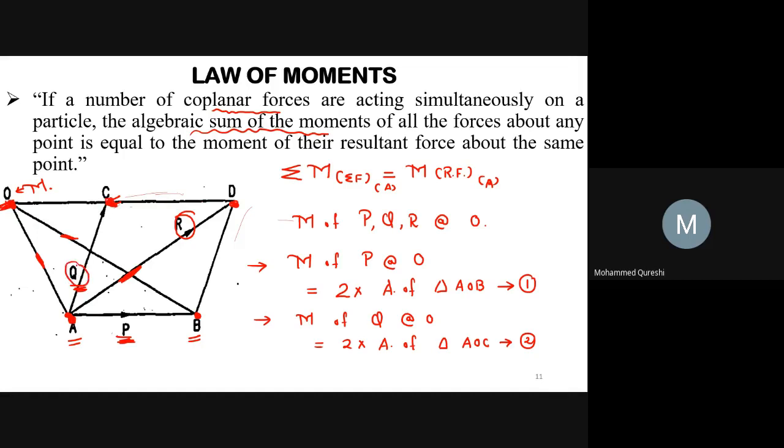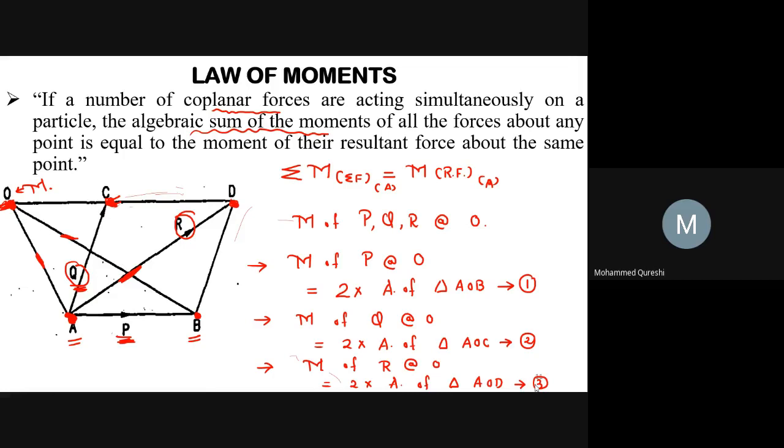We are talking about AOC for Q force. Now similarly, we will go for the moment of resultant R about O. So we have to go for triangle AOD. So this will be equal to 2 into area of triangle AOD. Give it as equation number 3.